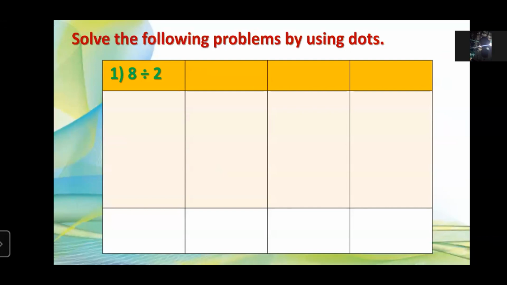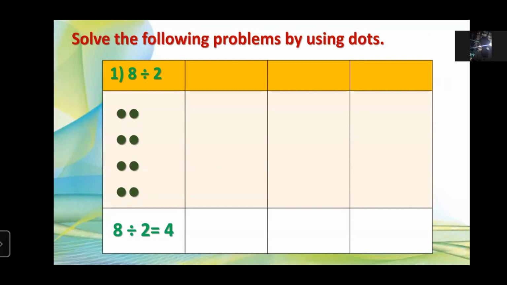Can anyone tell me how many rows? Let's find how many rows. So here we go. 4. Yes, correct. 4. Shabash. So 4 rows we need for 8 dots. Means we get 4 as the answer. 8 divided by 2 is equal to 4.